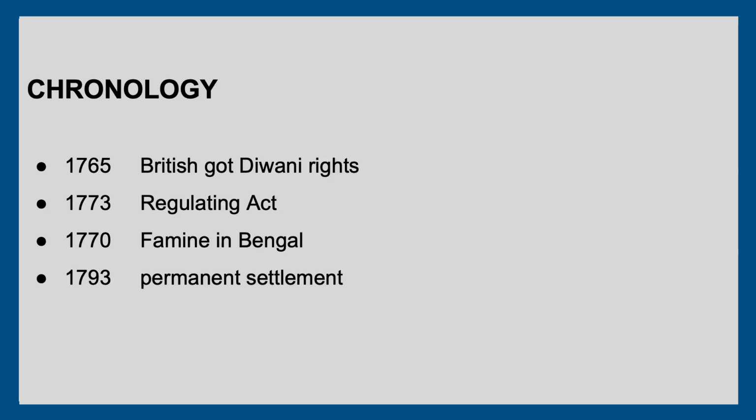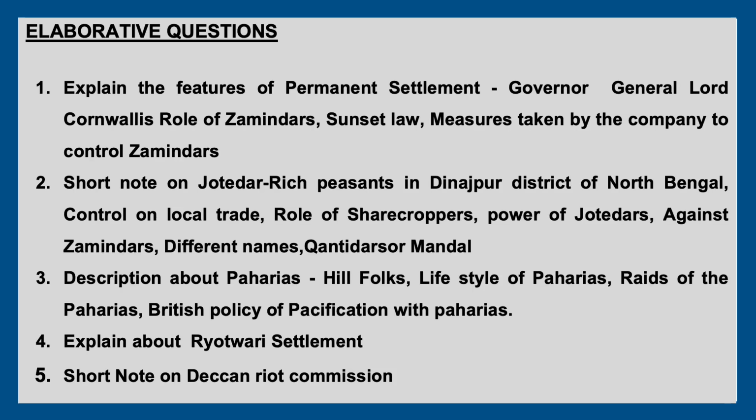Let's go through some chronology. 1765, the British got the Diwani rights. 1773, Regulating Act. 1770, there was a famine in Bengal, and 1793 is the Permanent Settlement. It's the final part of this particular chapter. There are 5 elaborative questions. The first one is the features of the Permanent Settlement.